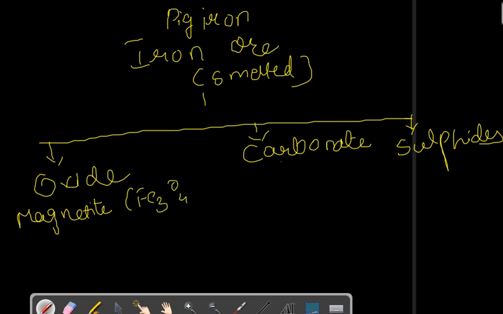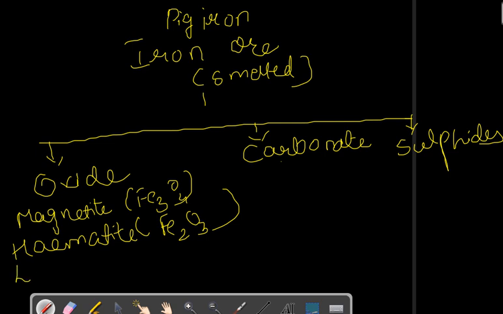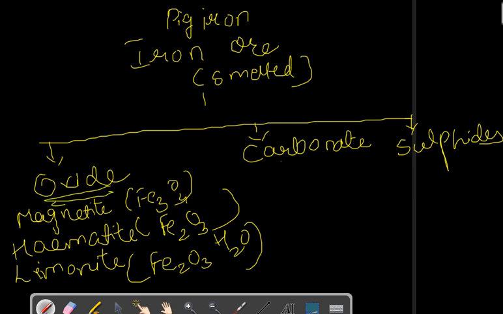Then we have hematite, Fe2O3, and then limonite, Fe2O3·H2O. These are oxide ores.